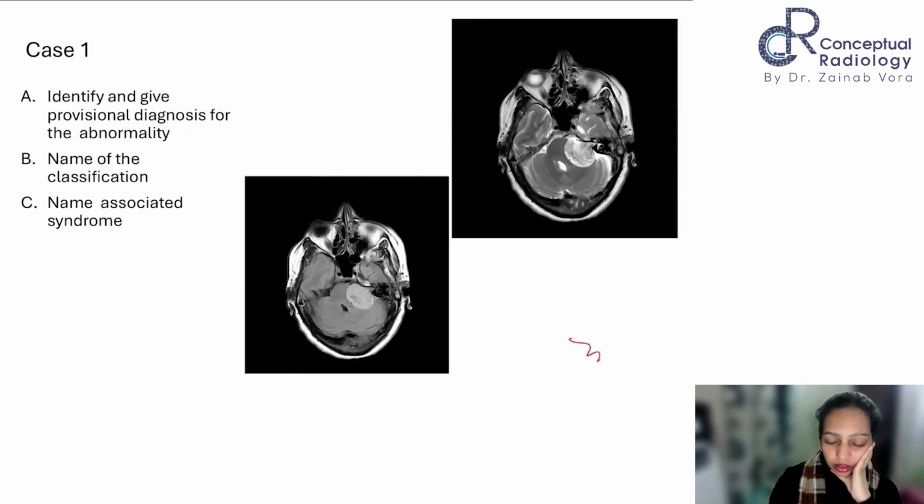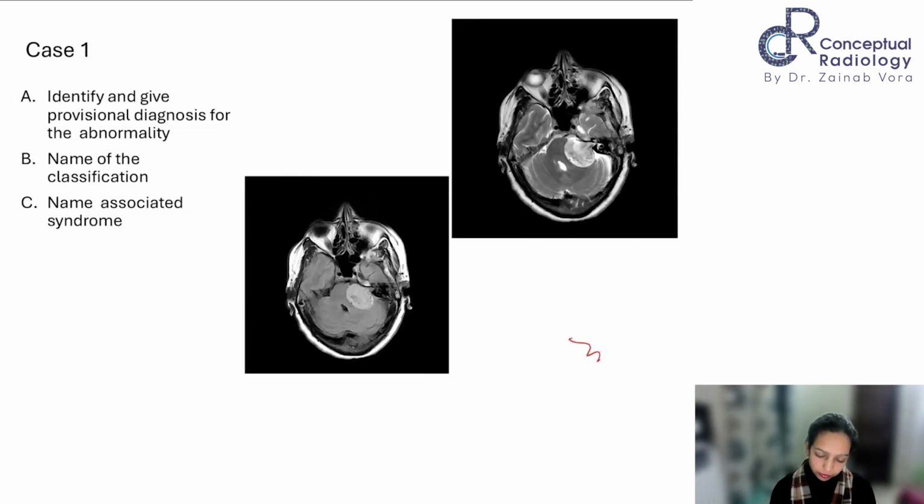Perfect. So how would you describe it? Ma'am, we are provided with T2 and post contrast images. You look more closely. Is it a post contrast image? No, ma'am, it's a FLAIR, ma'am. T2 and FLAIR images. Okay.